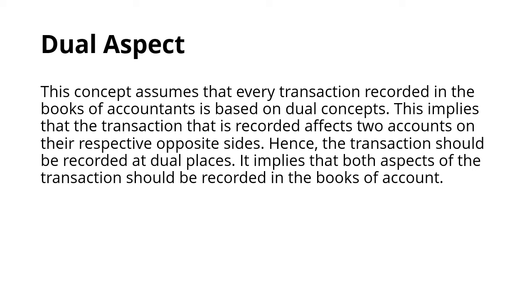Hence, the transaction should be recorded at dual places. It implies that both aspects of the transaction should be recorded in the books of account. For example, purchase of goods for cash 10,000. So there are two transactions: purchase, goods were received, and the cash was given. So both the debit and the credit sides are affected.